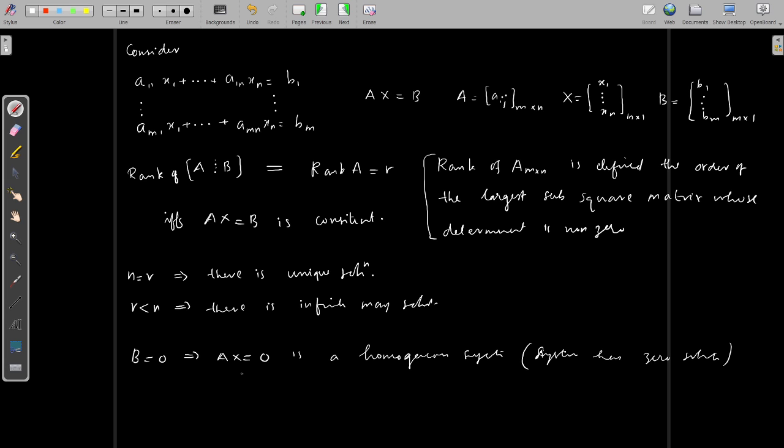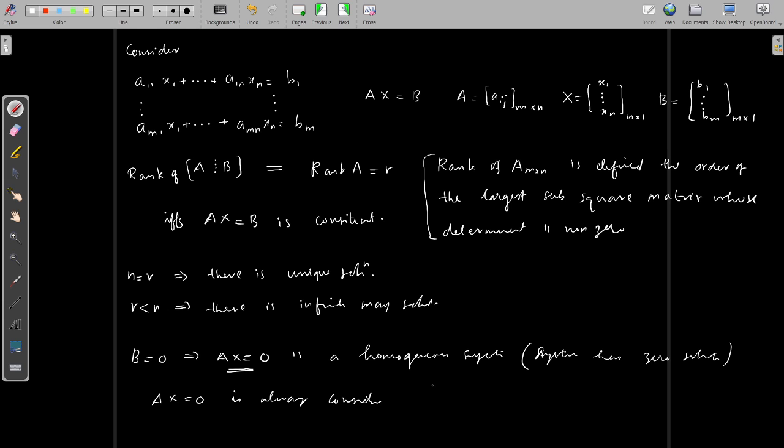Now the system Ax equal to 0 is always a consistent system. That means the rank of AB and the rank of A should be the same, because b is 0, so the rank of AB is nothing but the rank of A.